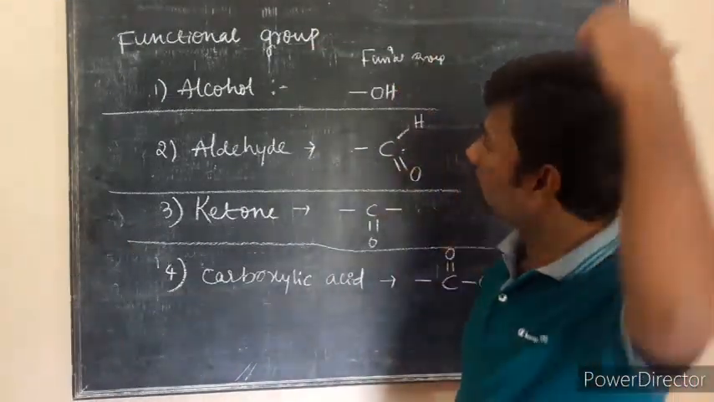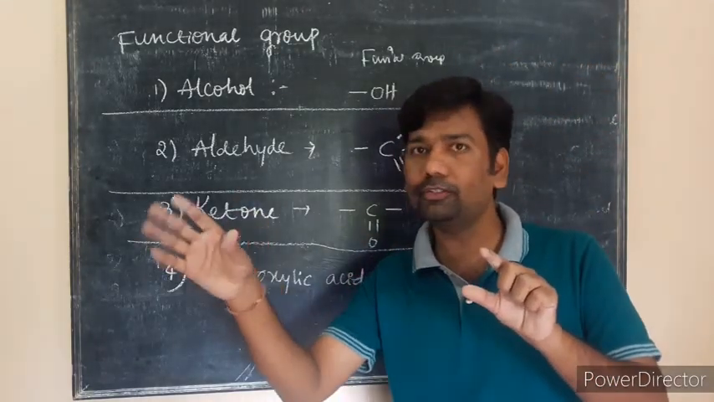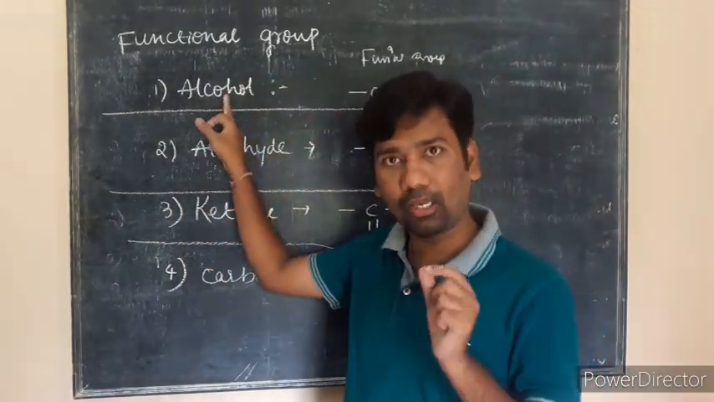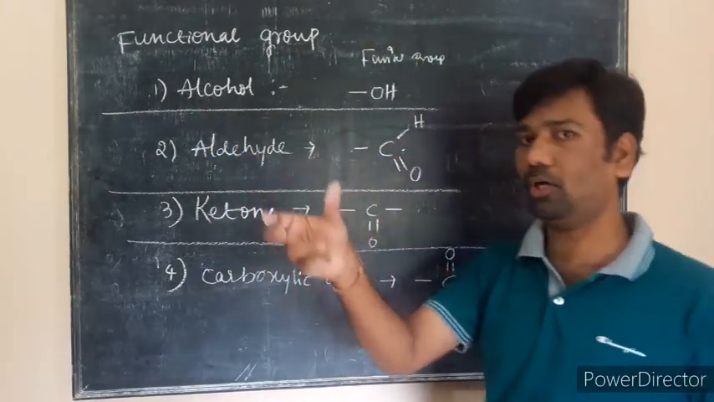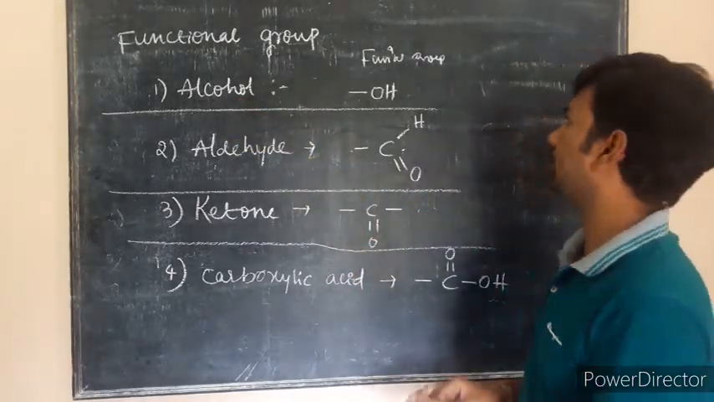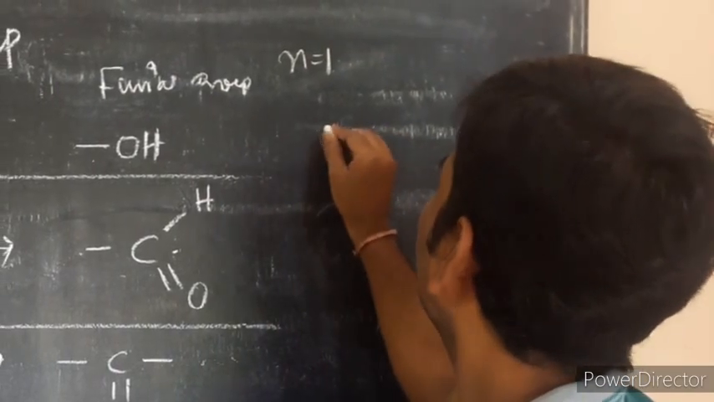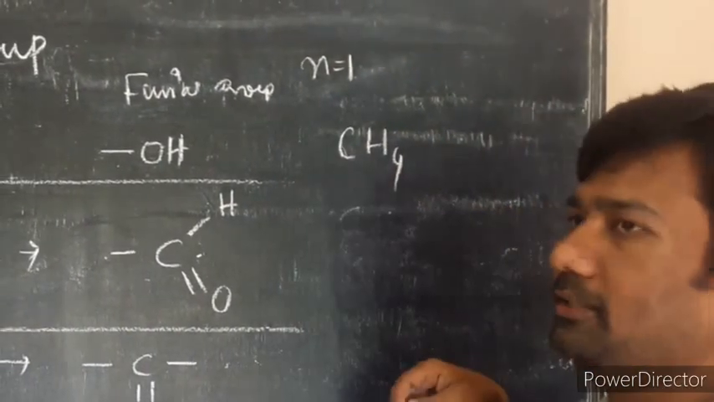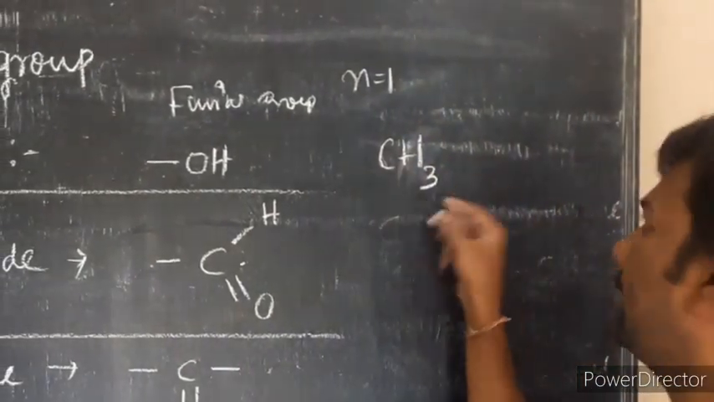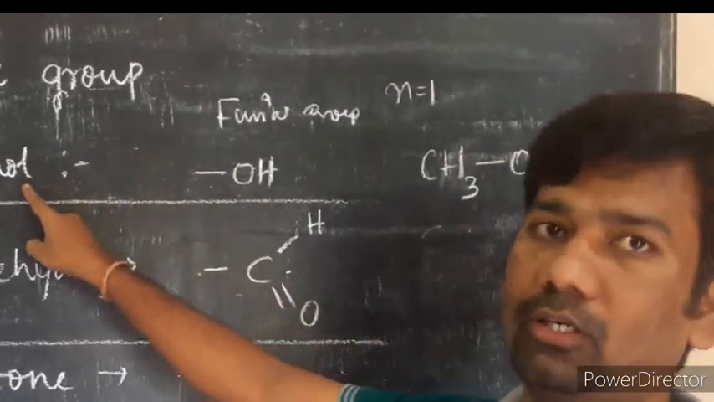What do you mean by the alcohol functional group? If in a hydrocarbon chain, any hydrogen is replaced with this OH functional group, then that is considered an alcoholic group. Take any carbon chain. For example, consider n equal to 1, that is methane. Methane is CH4. You replace one hydrogen, which gives CH3, and if you add the OH group, then that will form an alcohol.